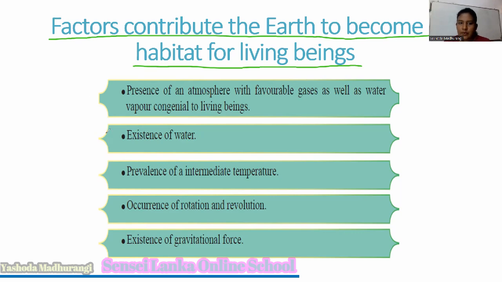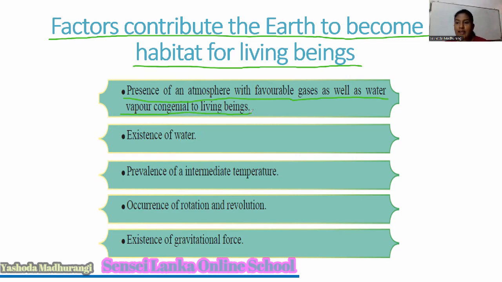Look at my screen. Presence of an atmosphere with favorable gases as well as water vapor congenial to living beings. That is the basic factor. Presence of an atmosphere. Earlier, can you remember the picture?